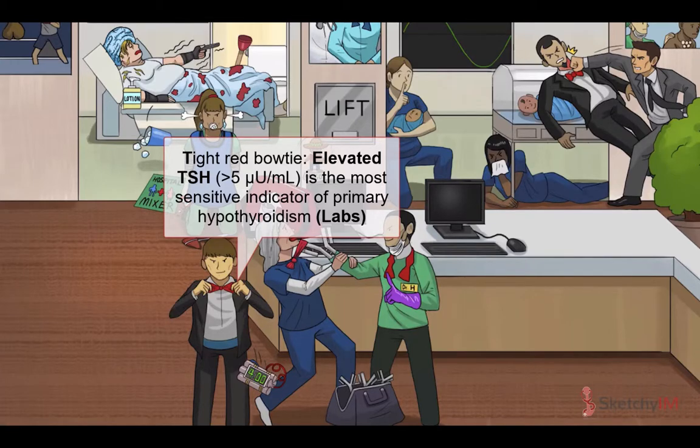TSH is elevated, typically greater than 5 microunits per milliliter, in primary hypothyroidism because the primary derangement is low thyroid hormone levels. Therefore, due to negative feedback inhibition, the pituitary ramps up TSH production in a futile attempt to stimulate the thyroid into producing more hormone.